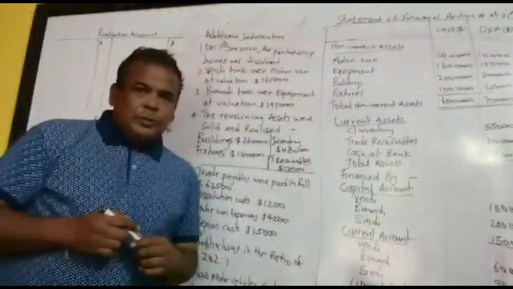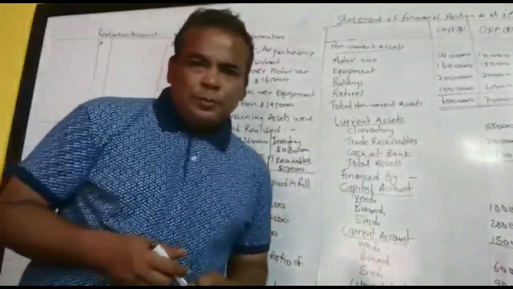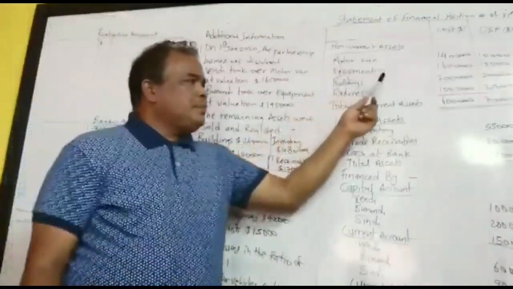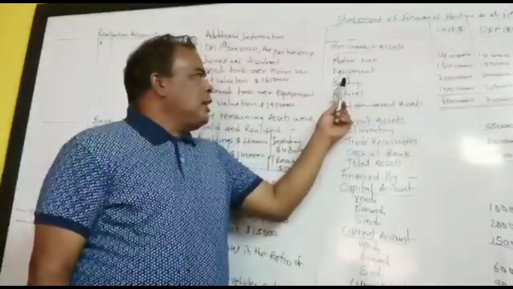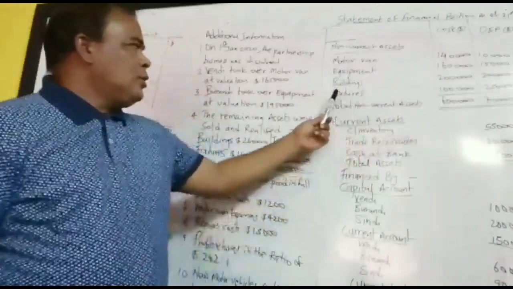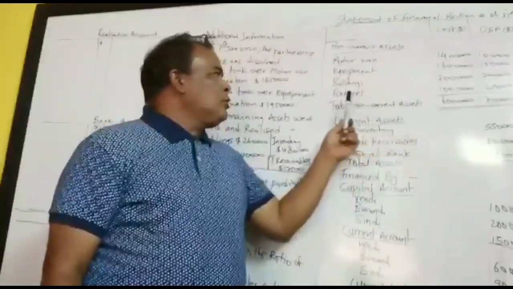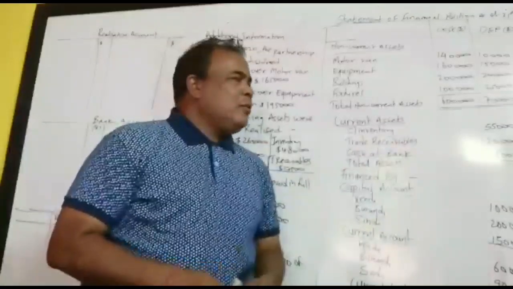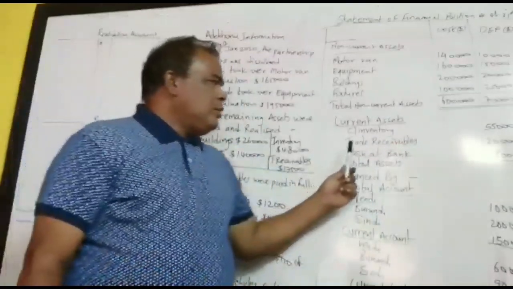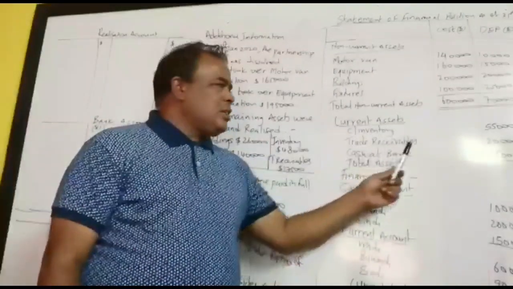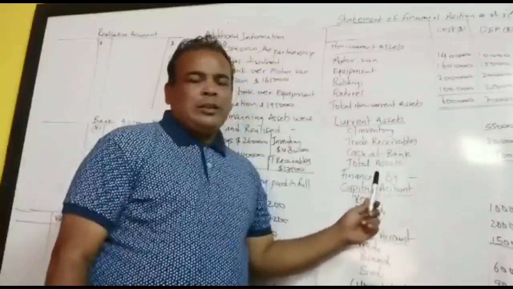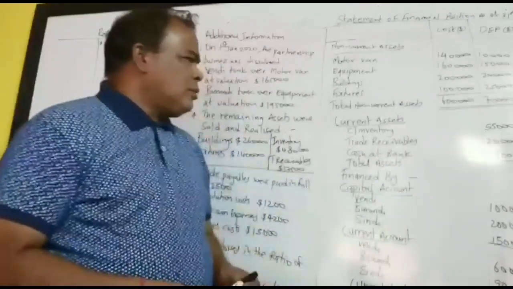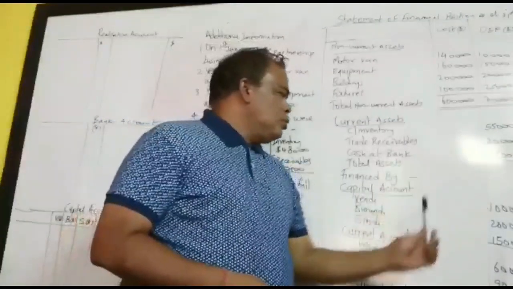So today we are going to see a question on dissolution. So here we are. We have motor van 130,000, equipment 145,000, buildings 180,000, fixtures 75,000, total non-current assets 530,000, inventory 55,000, trade receivable 20,000, cash at bank 18,000. So the total current assets 93,000. Total assets 623,000.